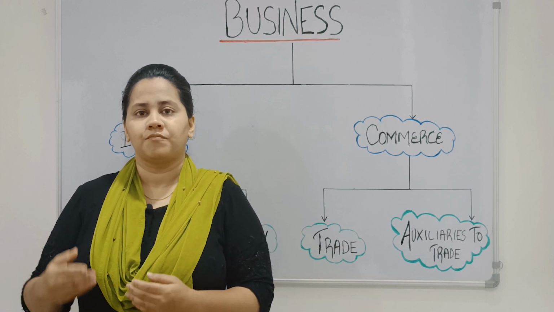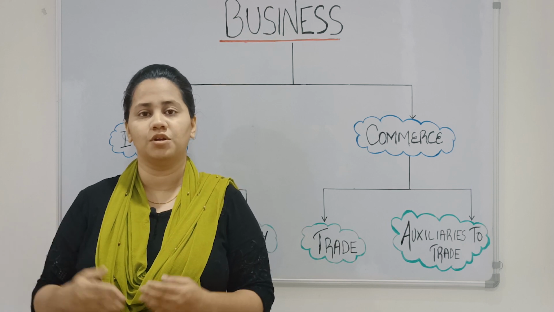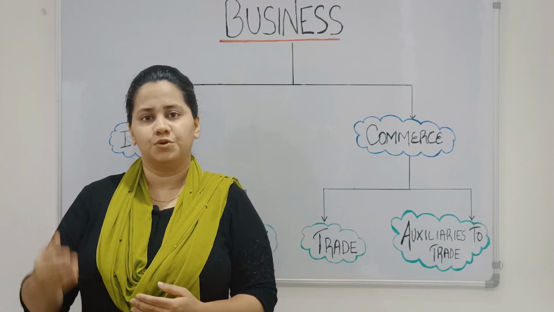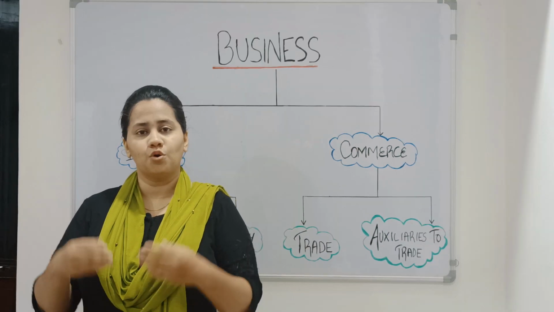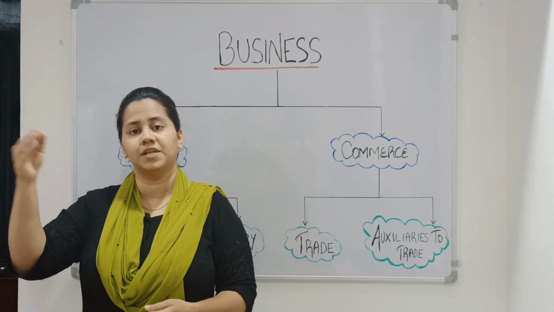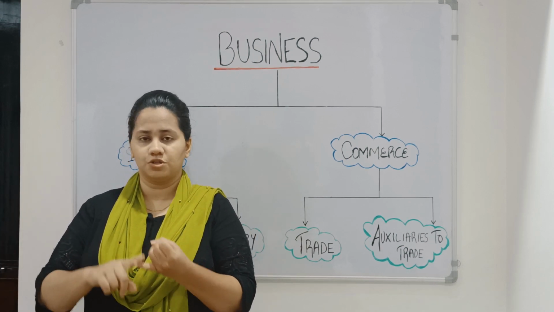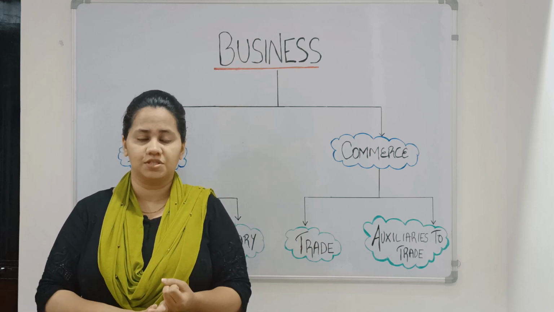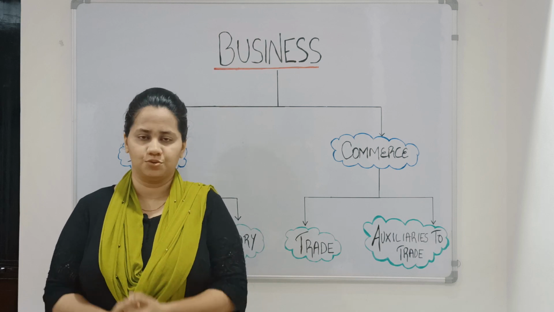Next could be communication, because you use communication services in order to communicate to the seller through postal and paid services and so on. So all these activities which were required in order to make the goods available from Delhi to Goa come under aids to trade, whether it was transportation, warehousing, insurance, banking and so on. So this is about aids to trade.